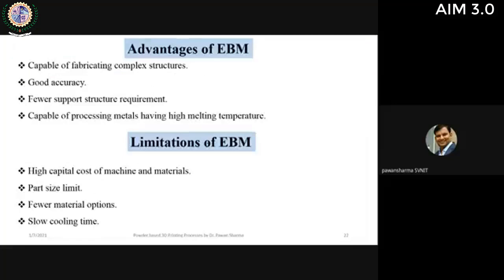Advantages of EBM: we can fabricate complex structures, and accuracy is very good. Support structure requirement is very minimum, and this is the biggest advantage of EBM, that it is capable of processing metals having high melting temperatures. Limitations: it is very expensive, and there is a part size limit, because we need a vacuum chamber and all those things. Also, fewer material options are available with EBM.